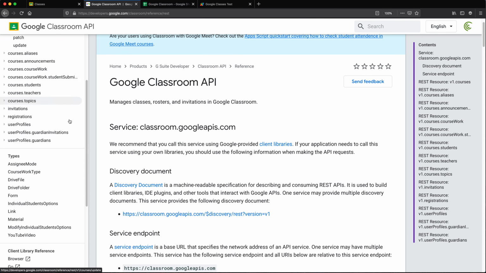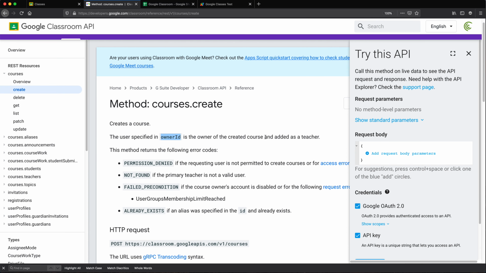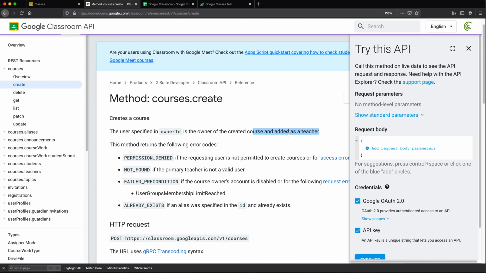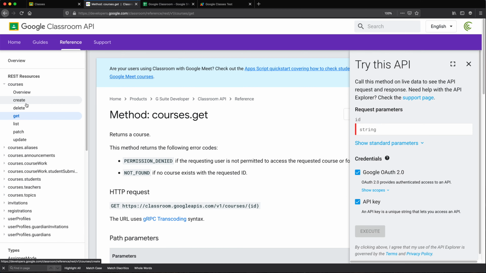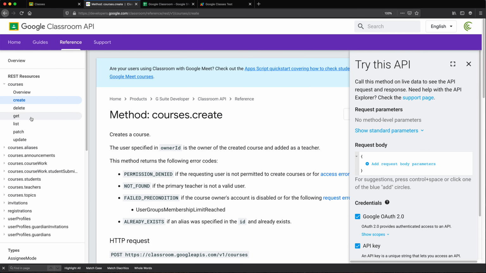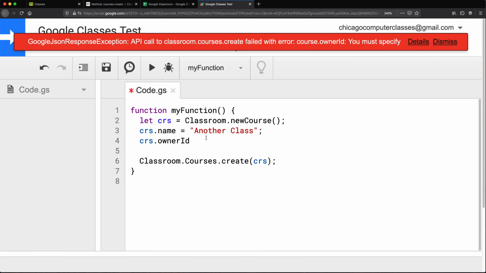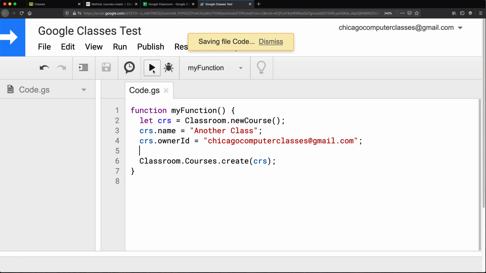So owner ID. Created course as a teacher. All right, so this is not very helpful. Let's just go ahead and for now try email and see what happens as the owner ID. And rerun this and see if that's any better. And otherwise, we'll have to look into this more.